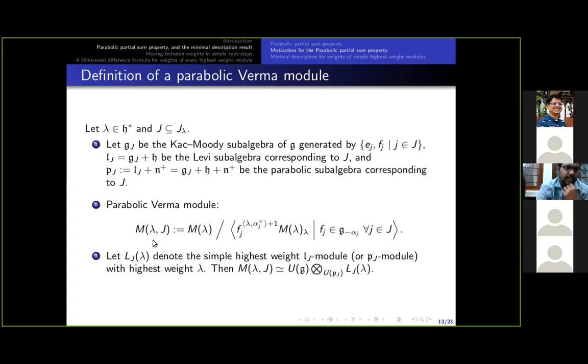Alternately, M lambda comma J can be written as a tensor product like this. It is isomorphic to the tensor product between the universal enveloping algebra of G and the simple highest weight G_J or P_J module L_J of lambda, over the universal enveloping algebra of P_J.